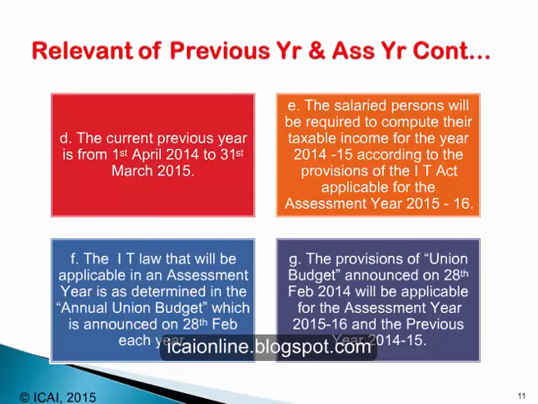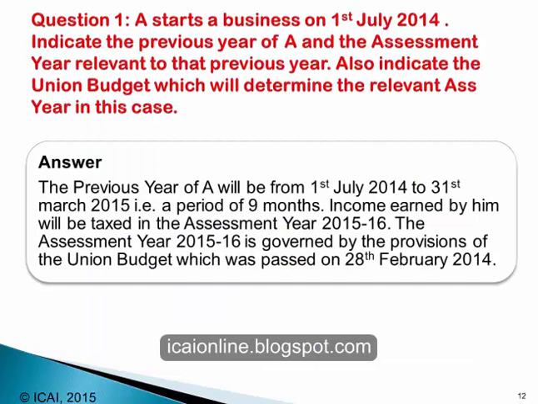Let us take an example. A starts a business on 1st July 2014. Indicate the previous year of A and the assessment year relevant to that previous year. Also indicate the Union Budget which will determine the relevant assessment year in this case. The previous year of A will be from 1st July 2014 to 31st March 2015.